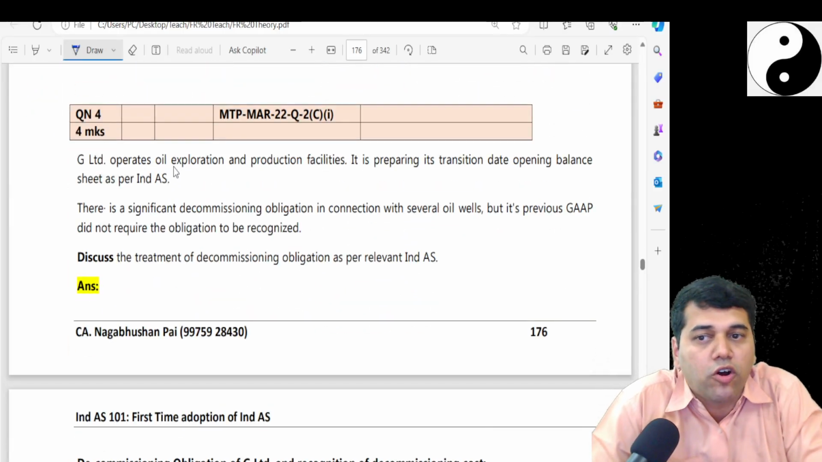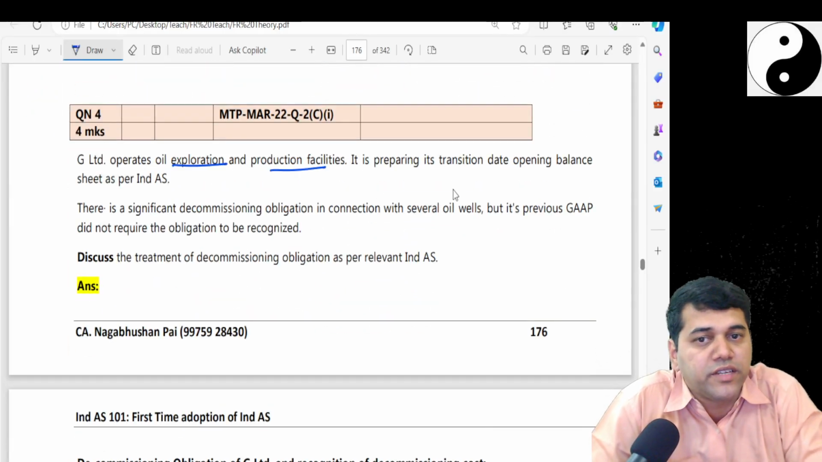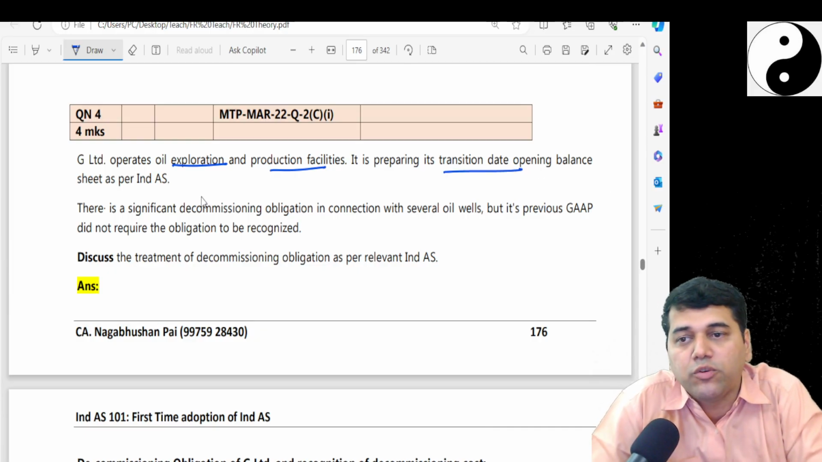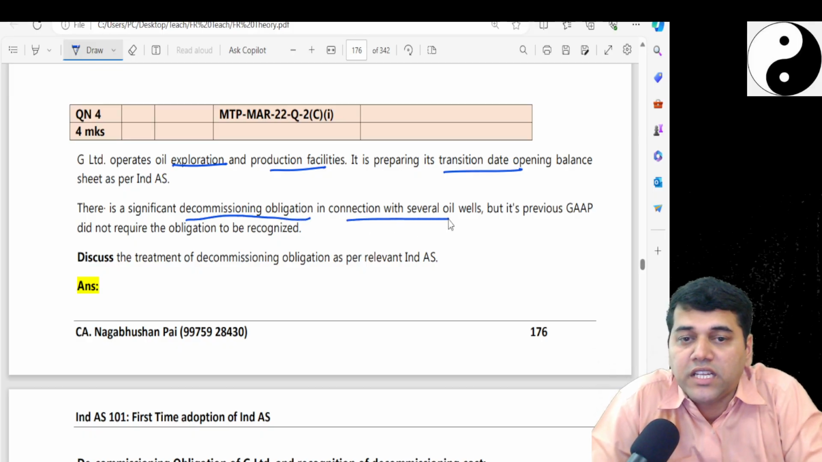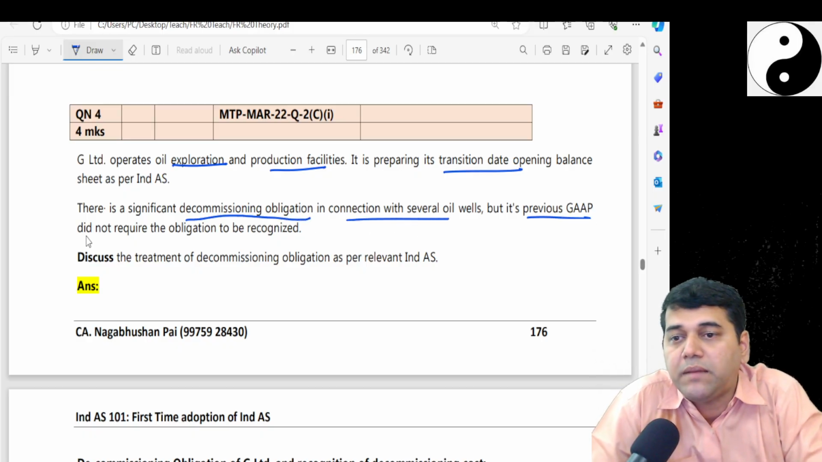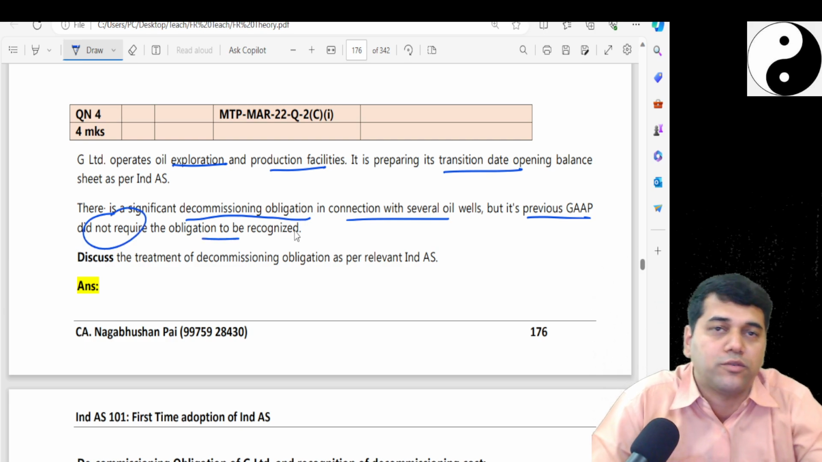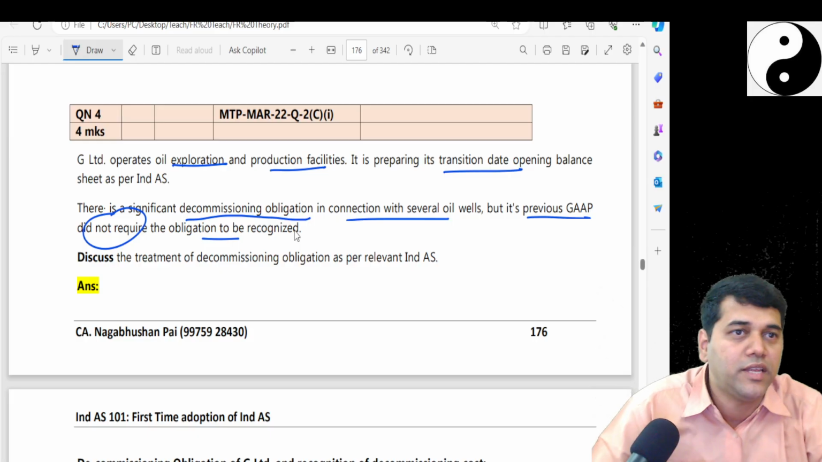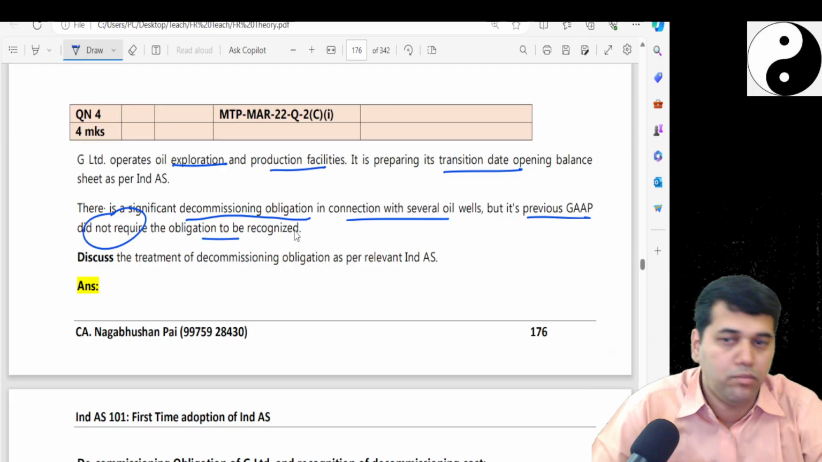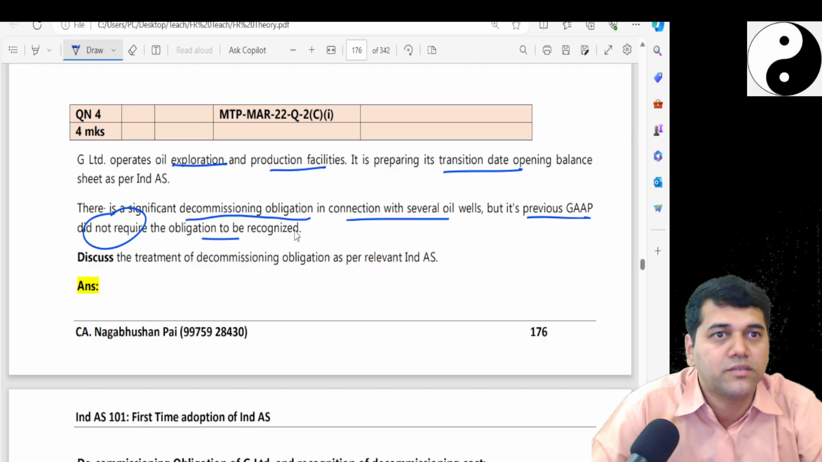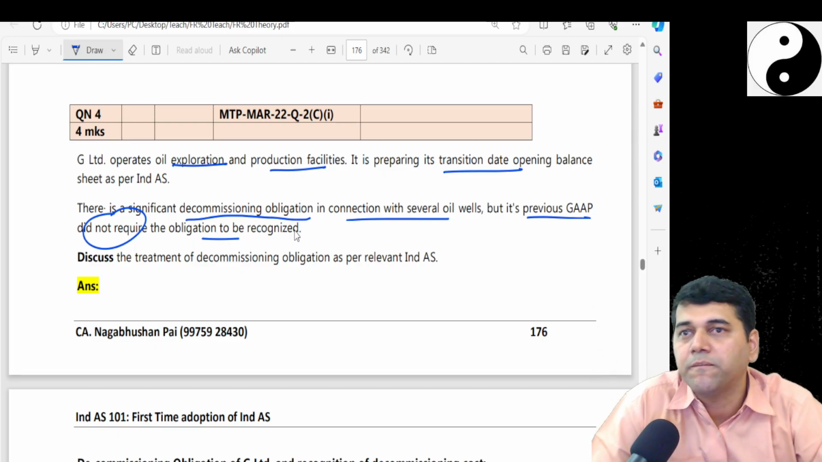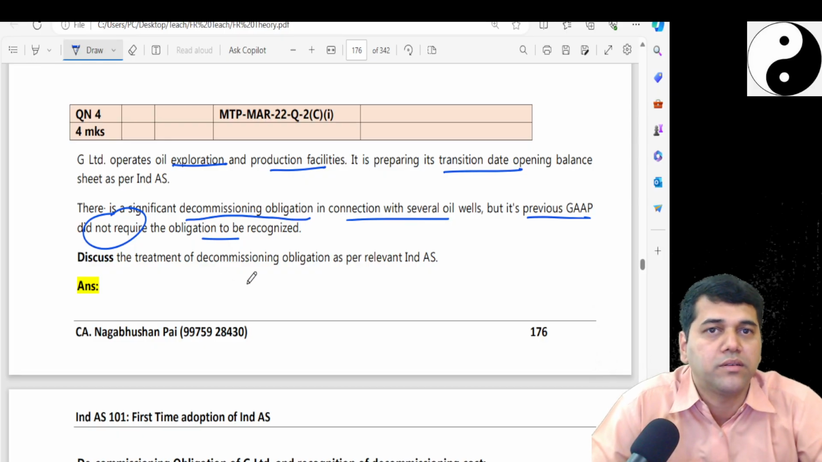G operates oil exploration and production facilities and is preparing its transition date opening balance sheet. There is a significant decommissioning obligation in connection with several oil wells, but the previous GAAP did not require the obligation to be recognized. God knows, it's their own theory, I think. What are you going to do? You have to recognize it. How? Debit PP&E, credit decommissioning liability.